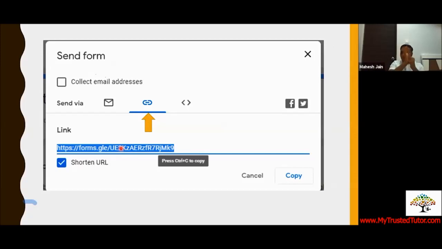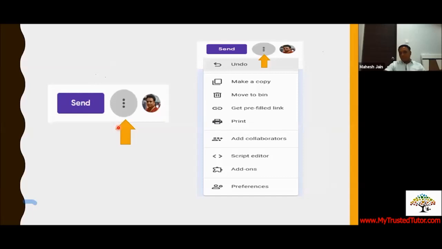You will be responding to the Google form today itself. So this is what is there. You can collect the email address if you want to. These are some of the options in send. Now after the send, there are 3 dots in the Google form. We are still on the top left and right. Left is done, right we are almost finishing. There are 3 dots. When you click on those 3 dots, you see the option of these things.